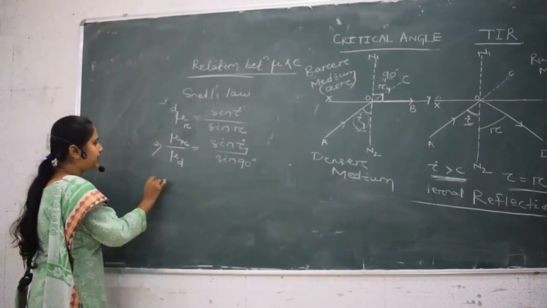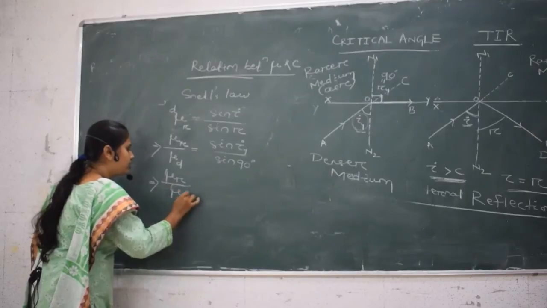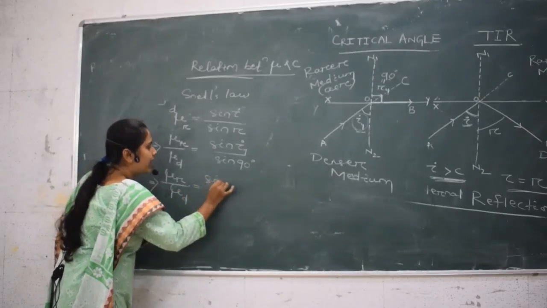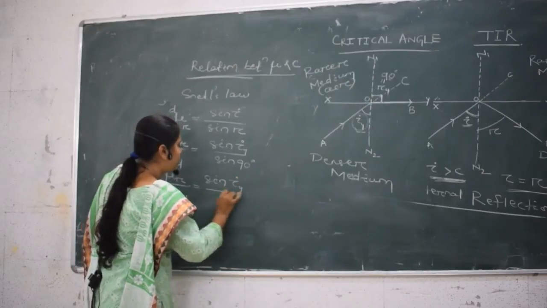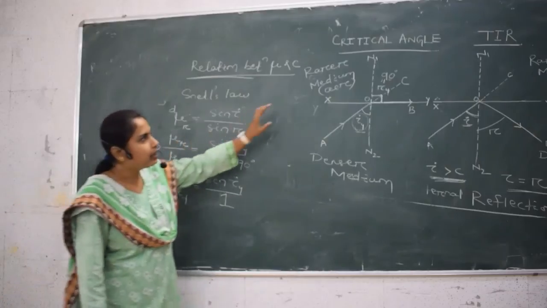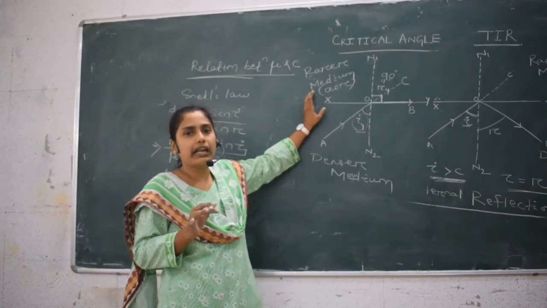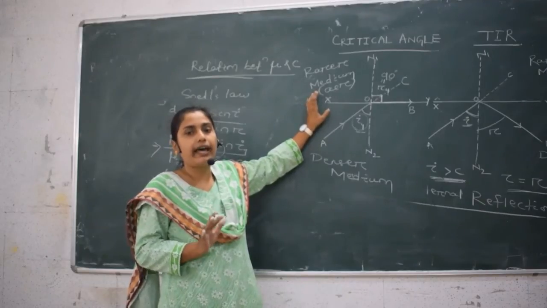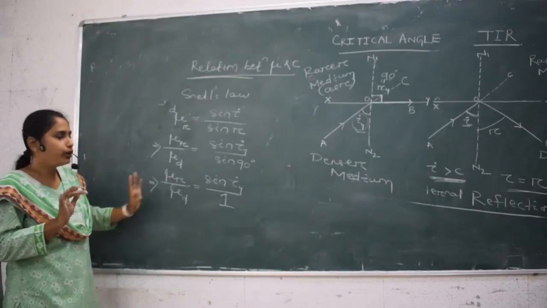So mu R by mu D is equal to sin I4 by 1, as the value of sin 90 is equal to 1. If I consider this rarer medium as air, we know that the absolute refractive index of air is 1, so I put mu R equal to 1.